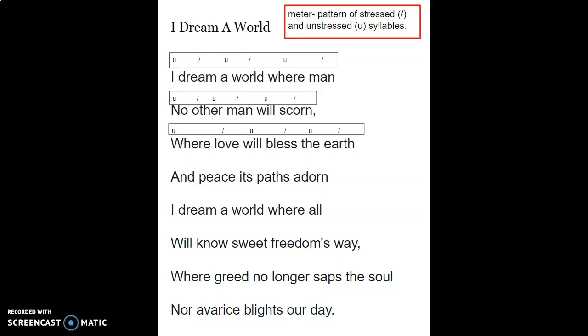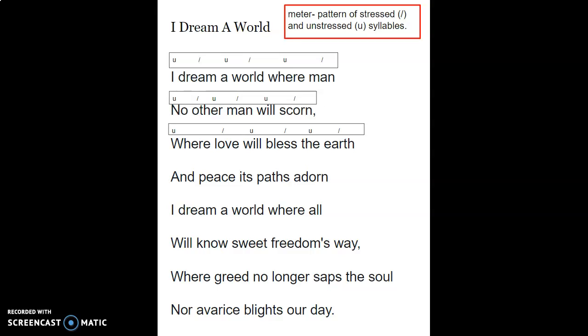Where love will bless the earth. Okay, insert another text box, mark the stressed and unstressed syllables of line 3. I dream a world where man no other man will scorn, where love will bless the earth. Where is an unstressed syllable.